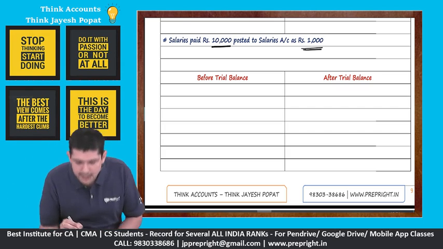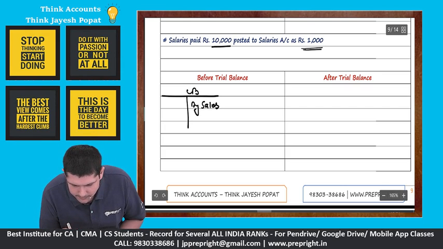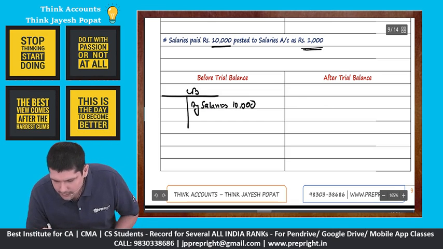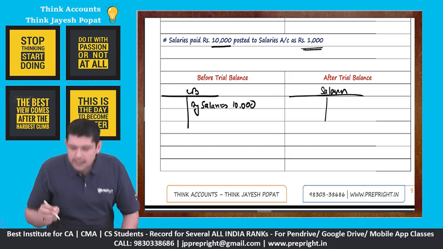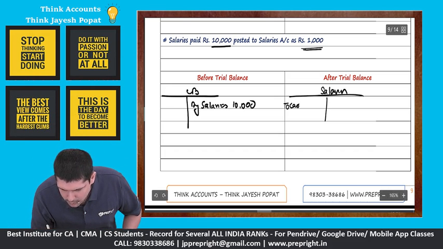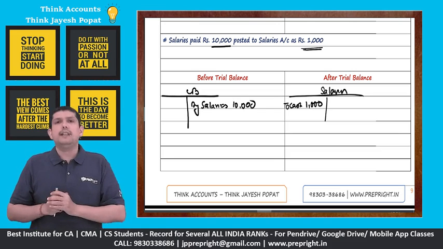So please have a look at this. Let's say this is our cash book. In our cash book, we have by salaries. In our cash book we have recorded 10,000. But in our salaries account, from the cash book we will post it to the salaries account. In the salaries account we wrote to cash, but instead of recording 10,000 we have recorded 1,000.